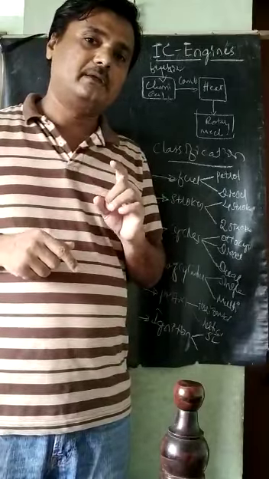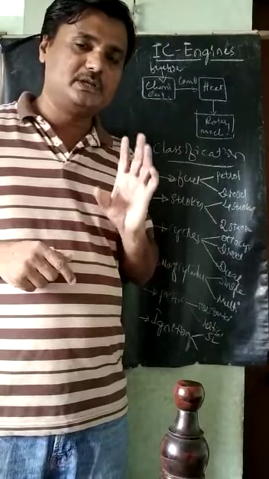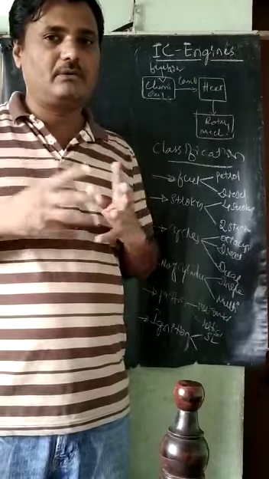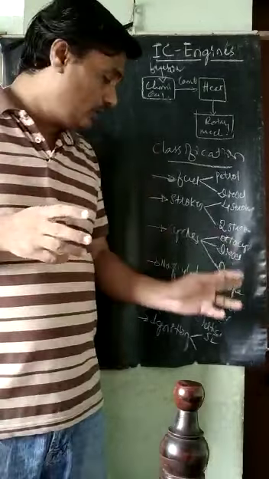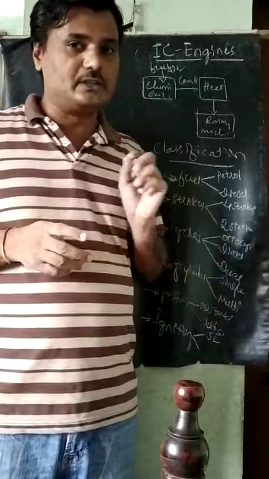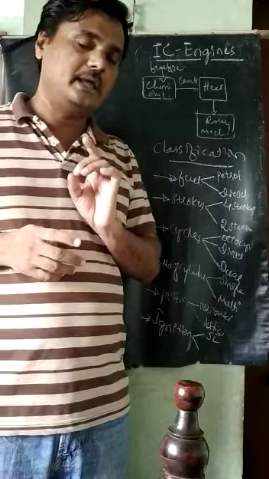That spark plug is mainly for the petrol engine. Especially for petrol engines, that spark plug is available. You can see in your vehicles if you have. So that spark is present, usually for the petrol engines. That is called SI engines, spark ignition engines.